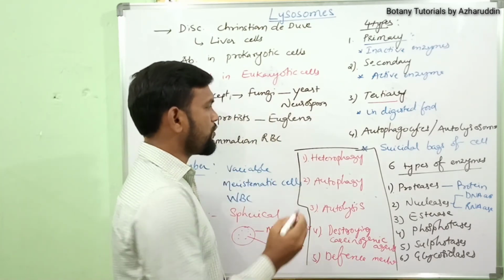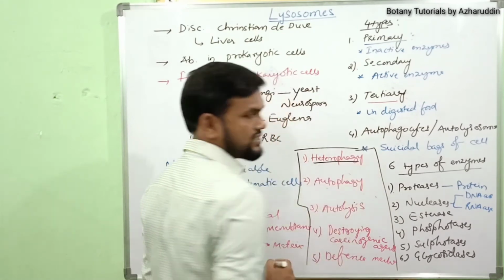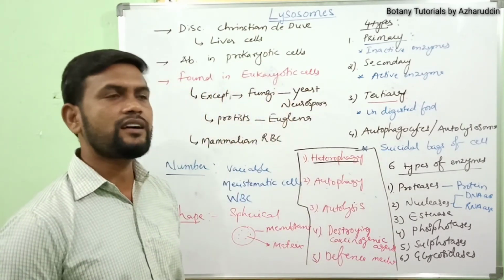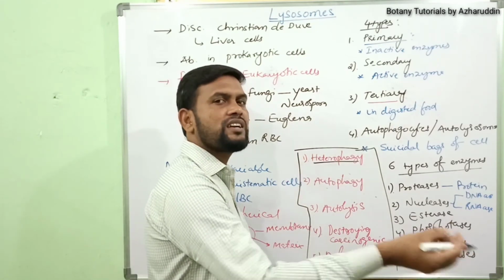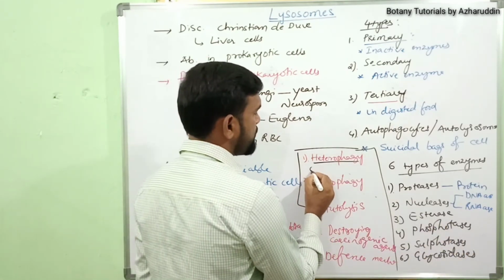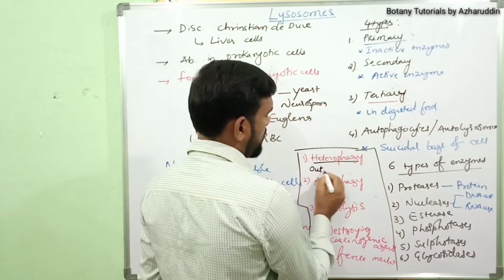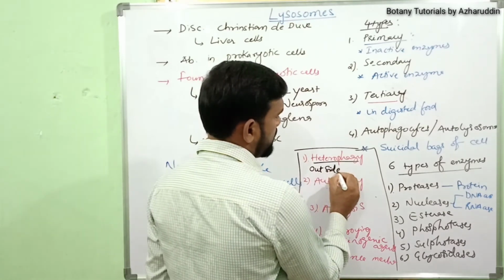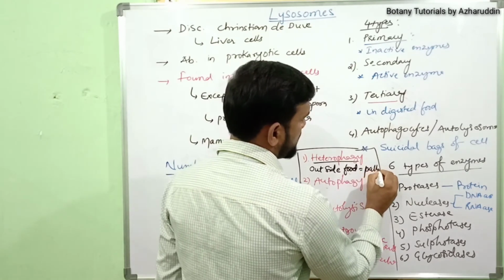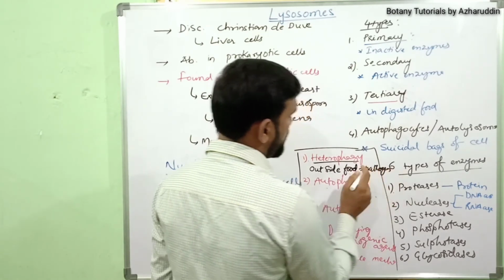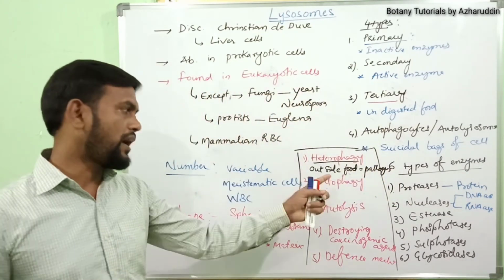What is meant by heterophagy? Heterophagy is digestion of food from outside of the cell, that is, pathogens. They are involved in digestion of pathogens.